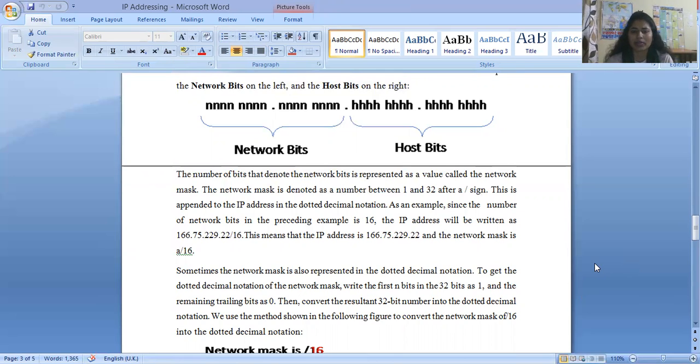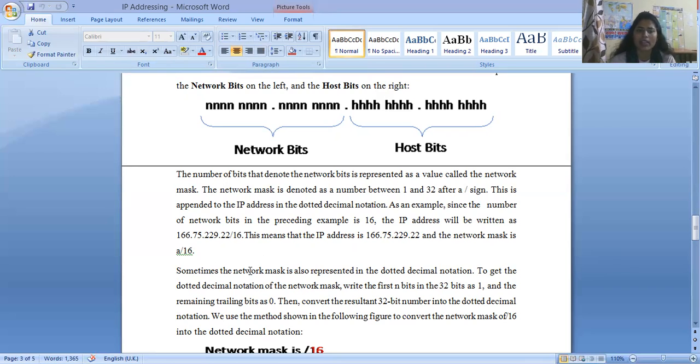This is appended to the IP address in dotted decimal notation. For example, since the number of network bits in the preceding example is 16, the IP address will be written as 166.7.75.229/16. This means the network mask is slash 16.